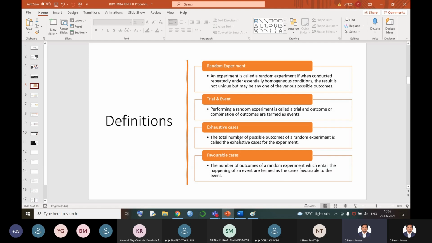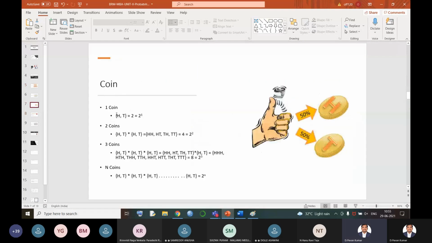When a coin is tossed, the total number of outcomes is 2: head and tail. Favorable cases: while tossing a coin, I want only head. How many chances do I have of getting a head? Only 1. So that is called favorable cases.